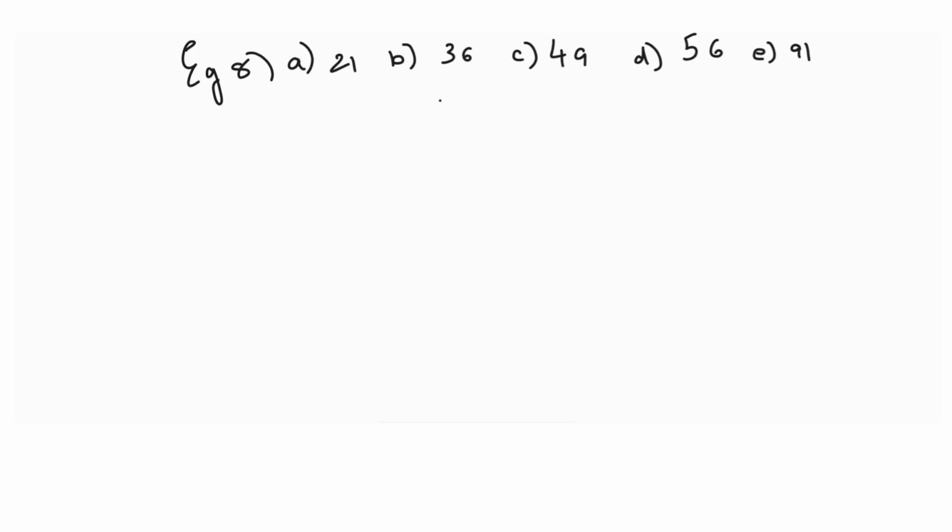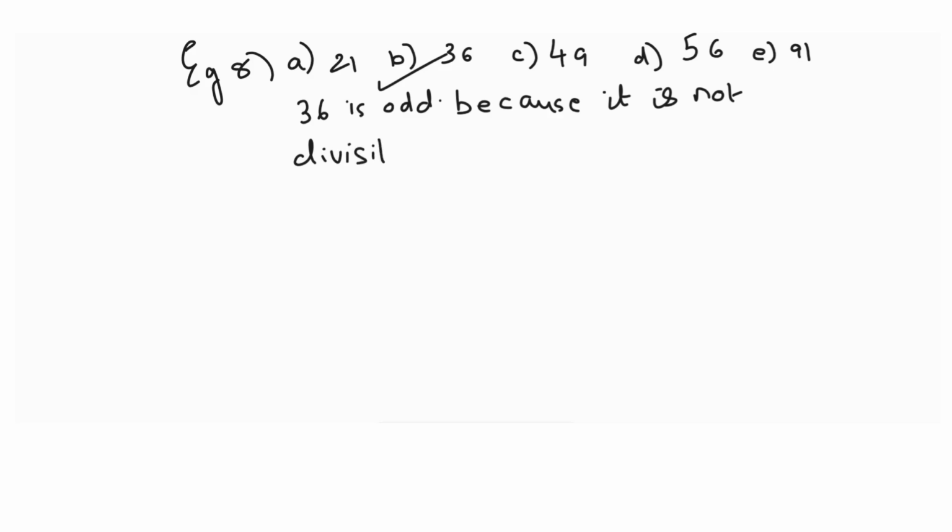So what I can observe here is 21 is divisible by 7. 49 is also divisible by 7, 56 also, and 91 also. Only 36 is the one which is not divisible by 7. So 36 is the odd one because it is not divisible by 7. I hope this is clear, students.